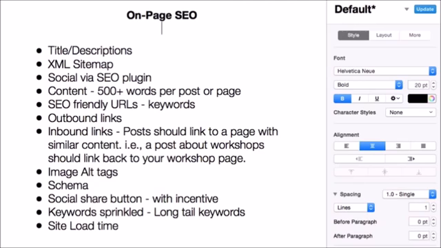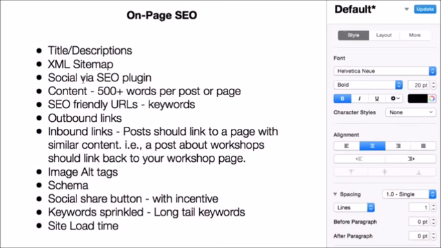So I'm just going to go through the list really quick, and then we will break off and actually show those. So the first thing is title and descriptions. We're going to show you how to optimize each of your titles and descriptions for your pages and posts, and going for different keywords that will help you rank within local Google search. We'll also show you how to upload an XML sitemap to Google Webmaster Tools in the Google console.